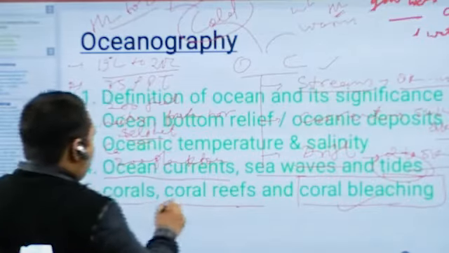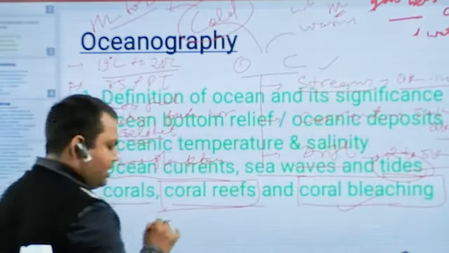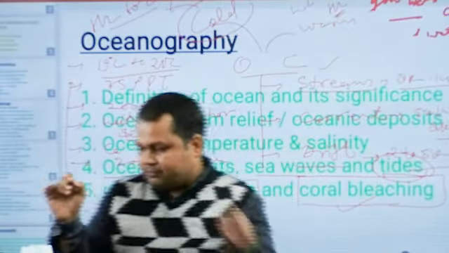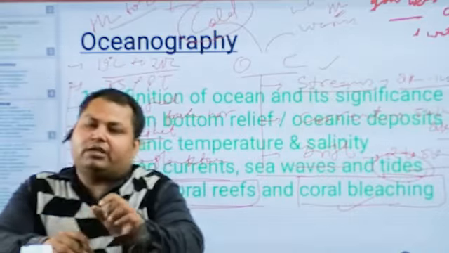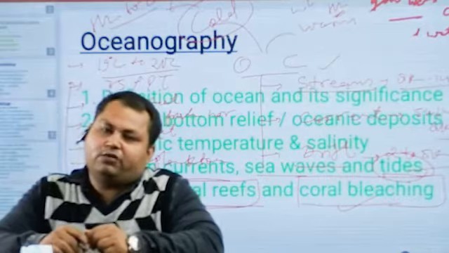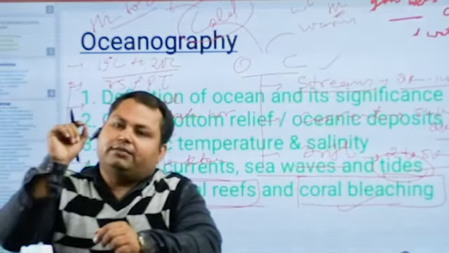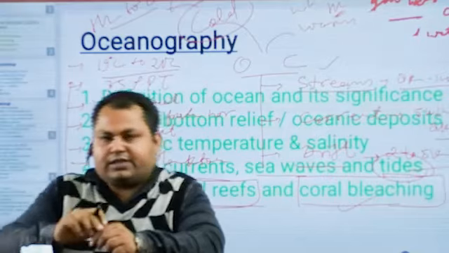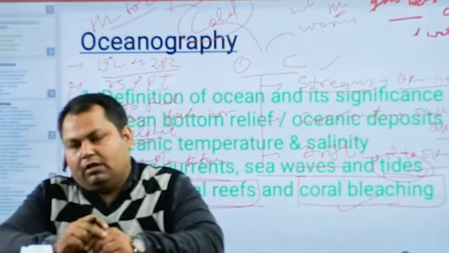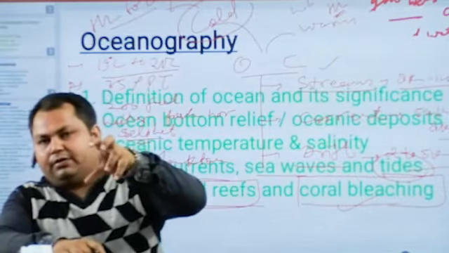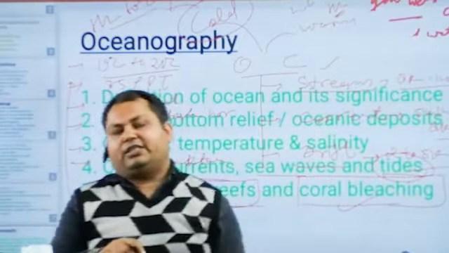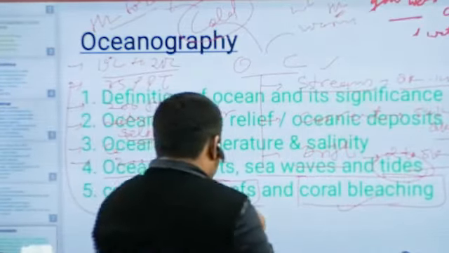The next point is coral reefs. What are coral reefs? Coral reefs are hard and solid structures forming due to continuous deposition of corals, right? Coral reefs are wall-like hard and solid structures forming due to deposition of the corals. On the basis of shape and location, there are actually three types of coral reefs.